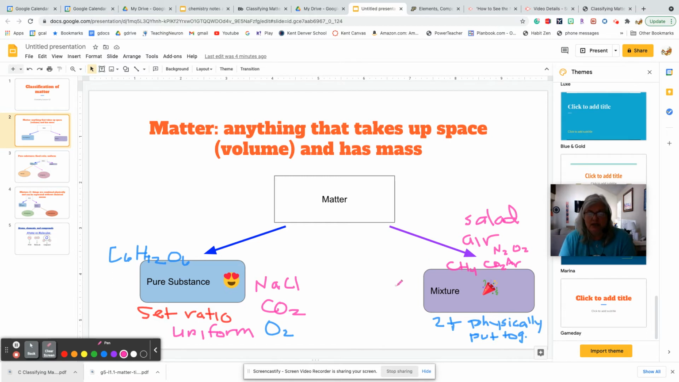When I say chemically, I'm thinking of if you look at water, which is a pure substance, okay? In order to break the hydrogen and the oxygen apart, I would have to use some kind of chemical means.